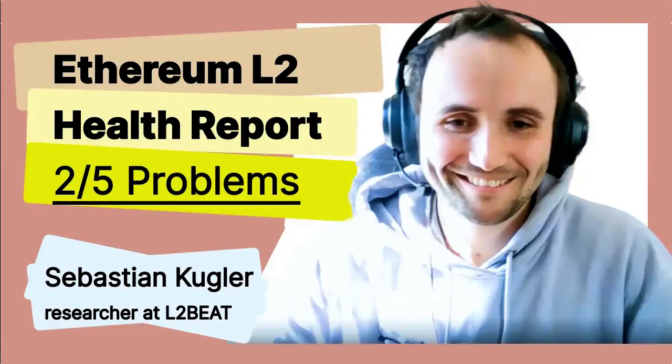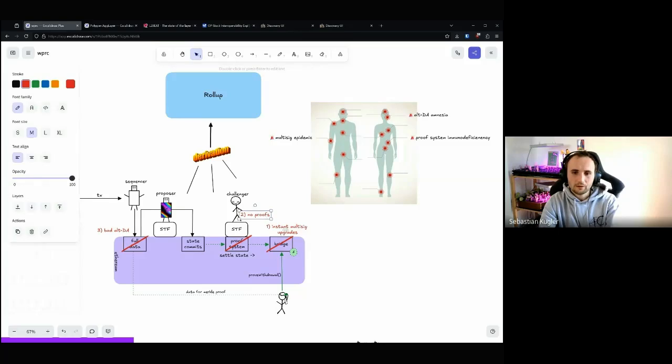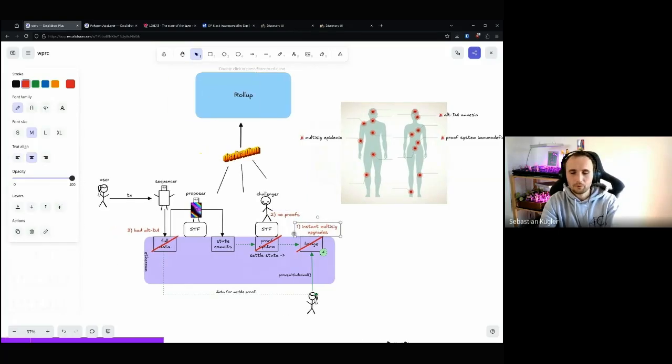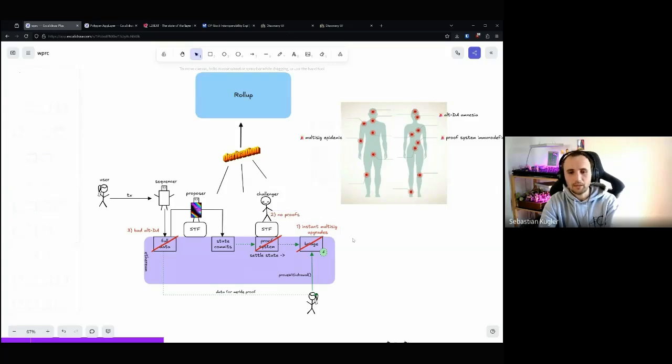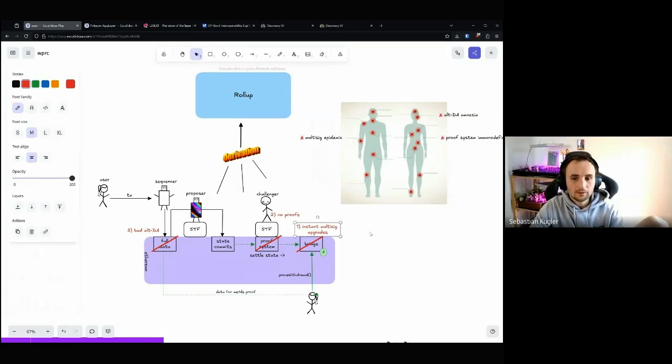The major pathologies that we have identified are almost unchanged from almost a year ago where we met. We still have very similar problems, but we're progressing, and that's very nice. But I can still show you the same problems that we had a few months or a year ago, which is we have instant multisig upgrades.